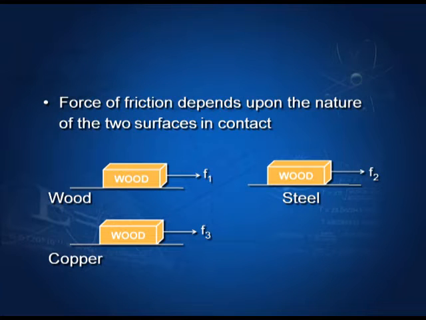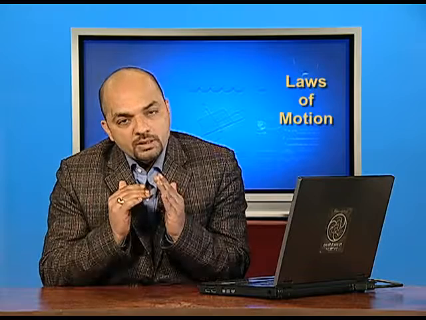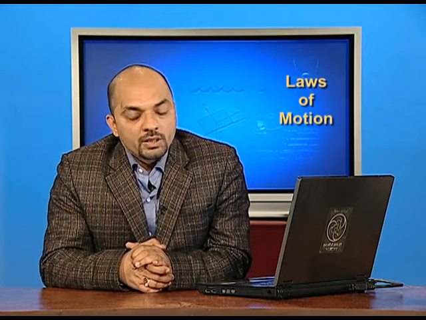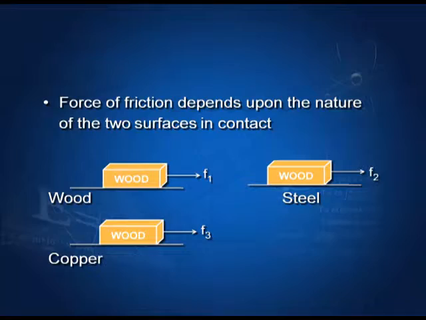Force of friction depends upon the nature of the two surfaces in contact. It means if same body is kept on different surfaces, then force of friction is different. Practically we observed if a block of wood is kept on wood, then force of friction is say F1. If the same block is now kept on the steel, then force of friction is say F2.